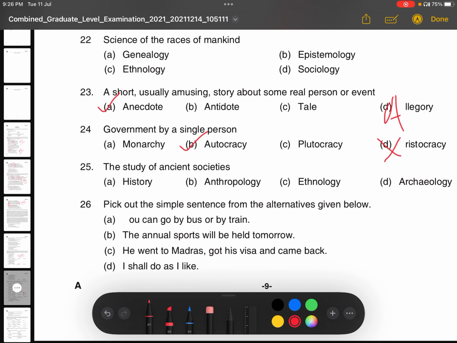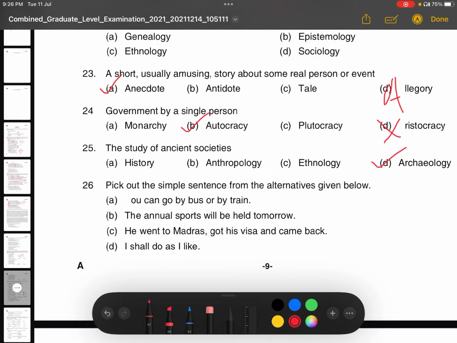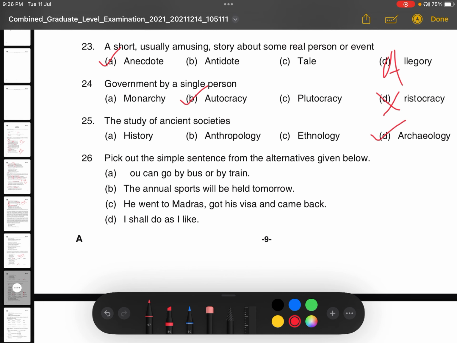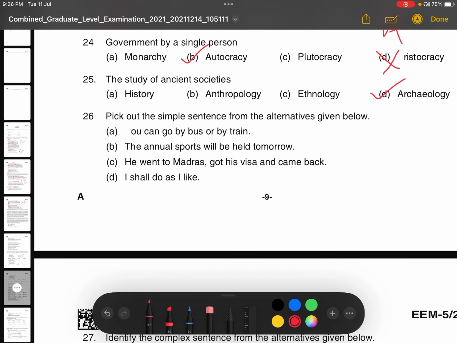Next is the study of ancient societies. We know that it is archaeology. Very easy. Next, pick out the simple sentence from the alternatives given below. Now you have to find out the simple sentence. There are generally three types of sentences according to structure. One is simple sentence, another is complex sentence, another is compound sentence. So, what is a simple sentence?